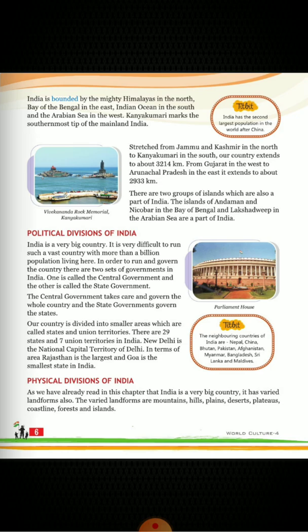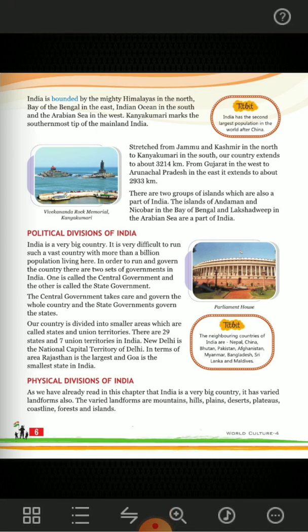The islands of Andaman Nicobar in the Bay of Bengal and Lakshadweep in the Arabian Sea are also the part of India. So India has two islands. Those are Andaman Nicobar and Lakshadweep. Andaman Nicobar is in the Bay of Bengal, that is in the east side, and Lakshadweep is in the Arabian Sea, which is in the west side of India.